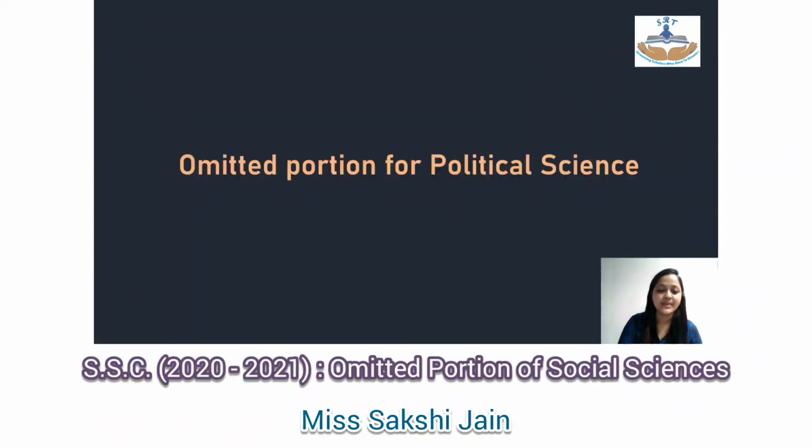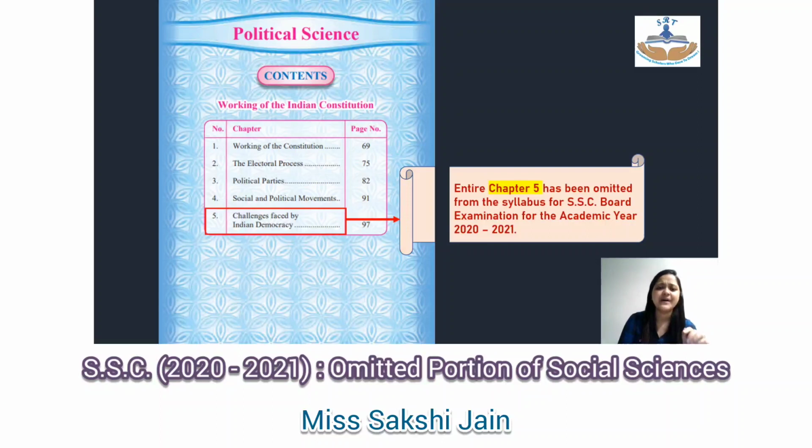Moving ahead, the omitted portion for political science: there are 5 chapters in all which are listed in your textbook. Out of that, the last chapter, which is challenges faced by Indian democracy, has been completely omitted. So for political science, you all will be doing only 4 chapters.